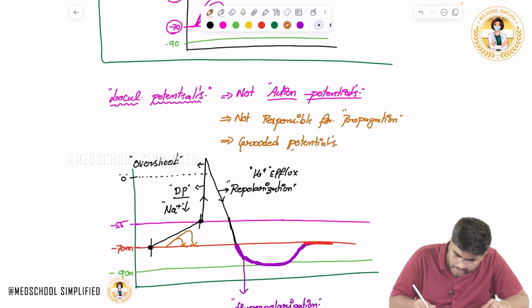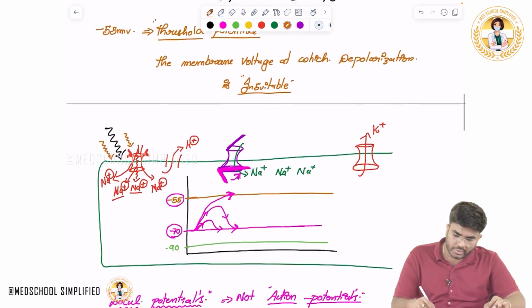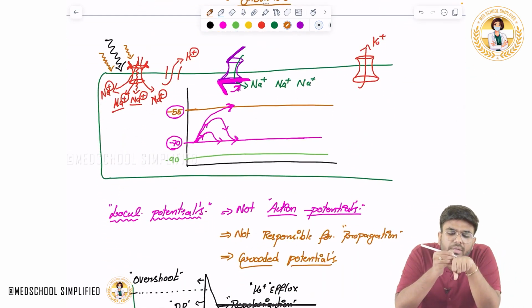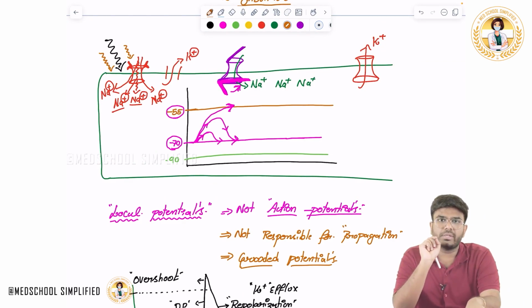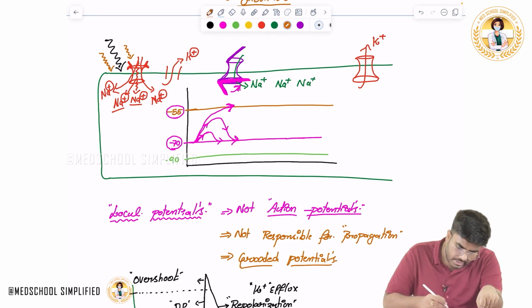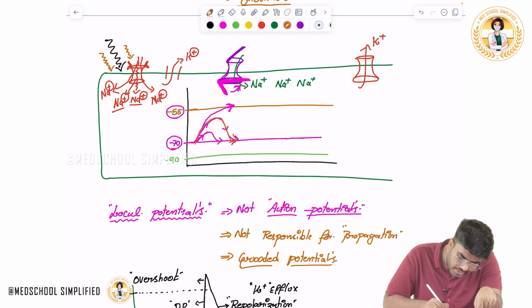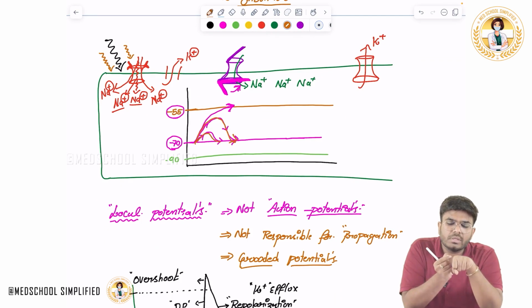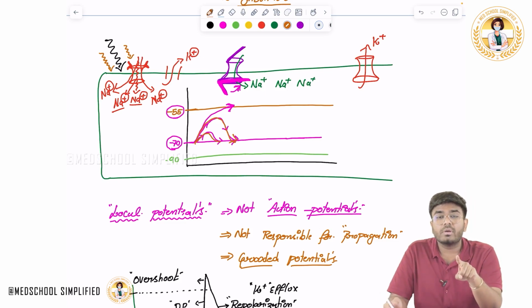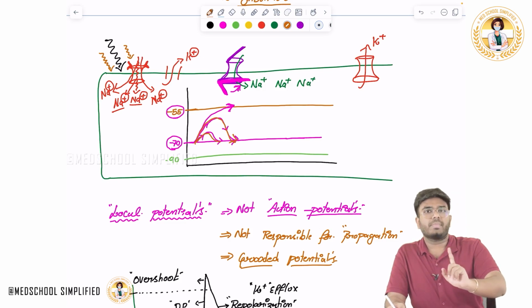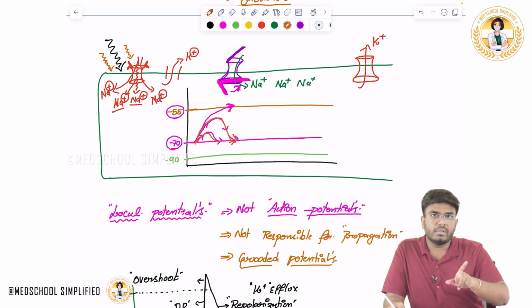Why are they called graded potentials? In the beginning of the story, I told you, you give a little stimulus, there is a little change in the membrane voltage. If you give a little bit more stimulus, there is a little bit more change. They are graded, meaning the less you stimulate, the less fluctuation; the more you stimulate, the more fluctuation. I haven't yet told you, but later I will, action potentials are not graded. Local potentials are graded potentials.